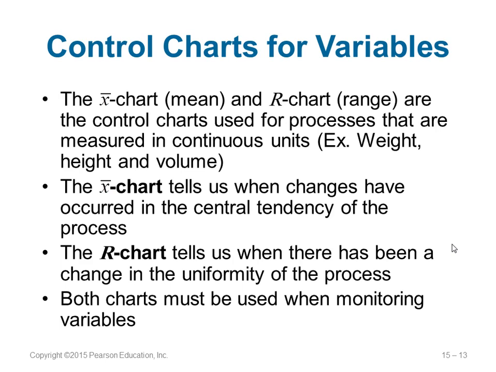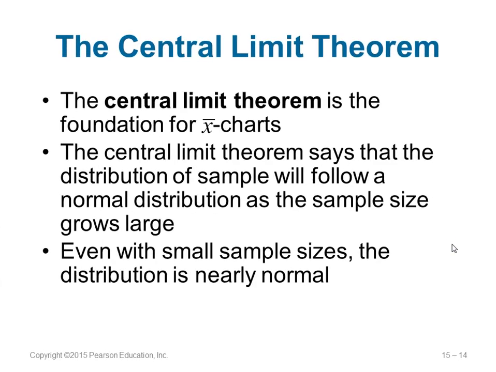So the X bar chart, which is a mean chart, will give you the central tendency, okay, and you can see whether changes have occurred to the central tendency or the mean or not. The R chart is actually to show you the uniformity of the process. This is the range of the process. So both the charts must be used when you are monitoring variables.